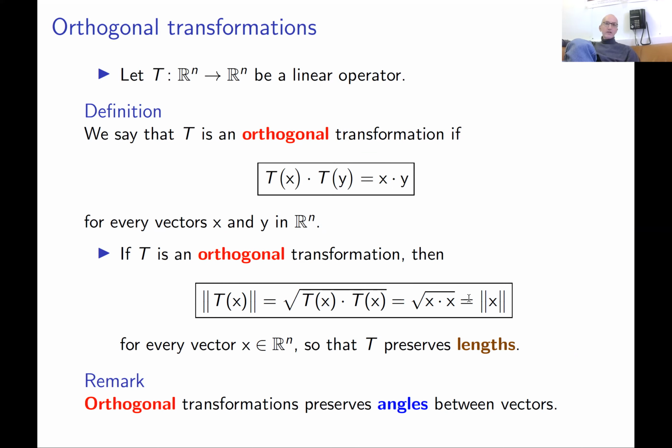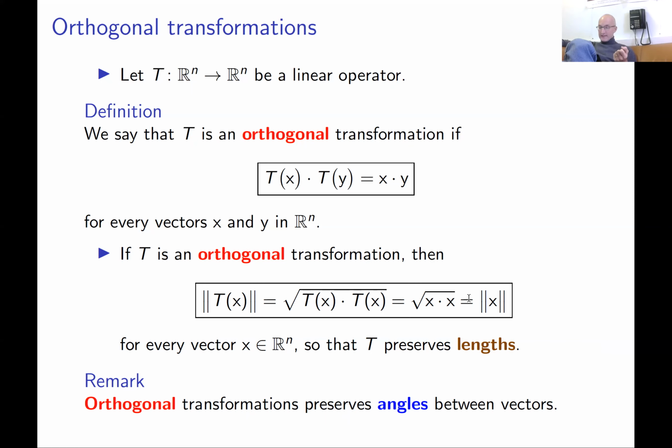In the same way, you can prove that orthogonal transformations preserve angles between vectors. By definition, the angle between vectors x and y is the angle between 0 and pi such that the cosine of this angle is x dot y divided by the length of x and the length of y. If you know the dot product between two vectors and their lengths, you know the angle between them.